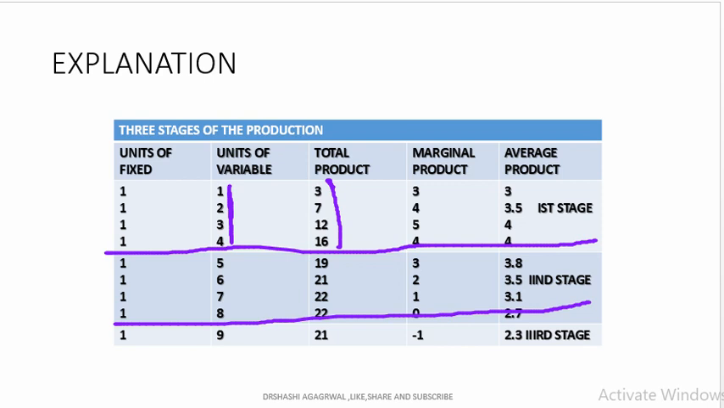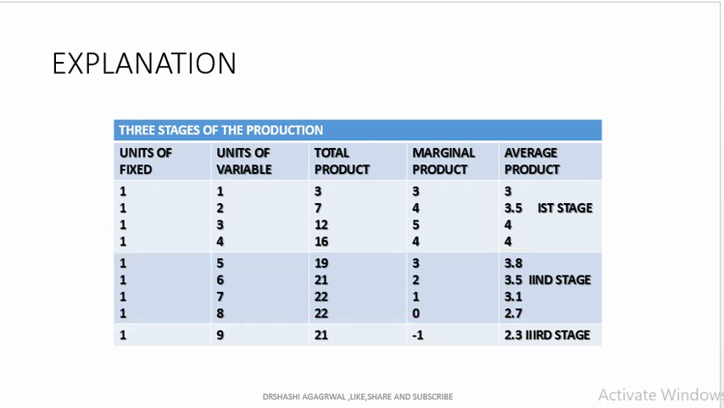So this is the marginal product. How are we going to calculate the marginal product? Like 7 minus 3 is equal to 4, 12 minus 7 is equal to 5, 16 minus 12 is equal to 4, 19 minus 16 is equal to 3, 21 minus 19 is equal to 2, 22 minus 21 is equal to 1, 22 minus 22 is 0, and this is minus 1. And how are we going to calculate the average product? Here we divide the total product by the units of the variable factor.